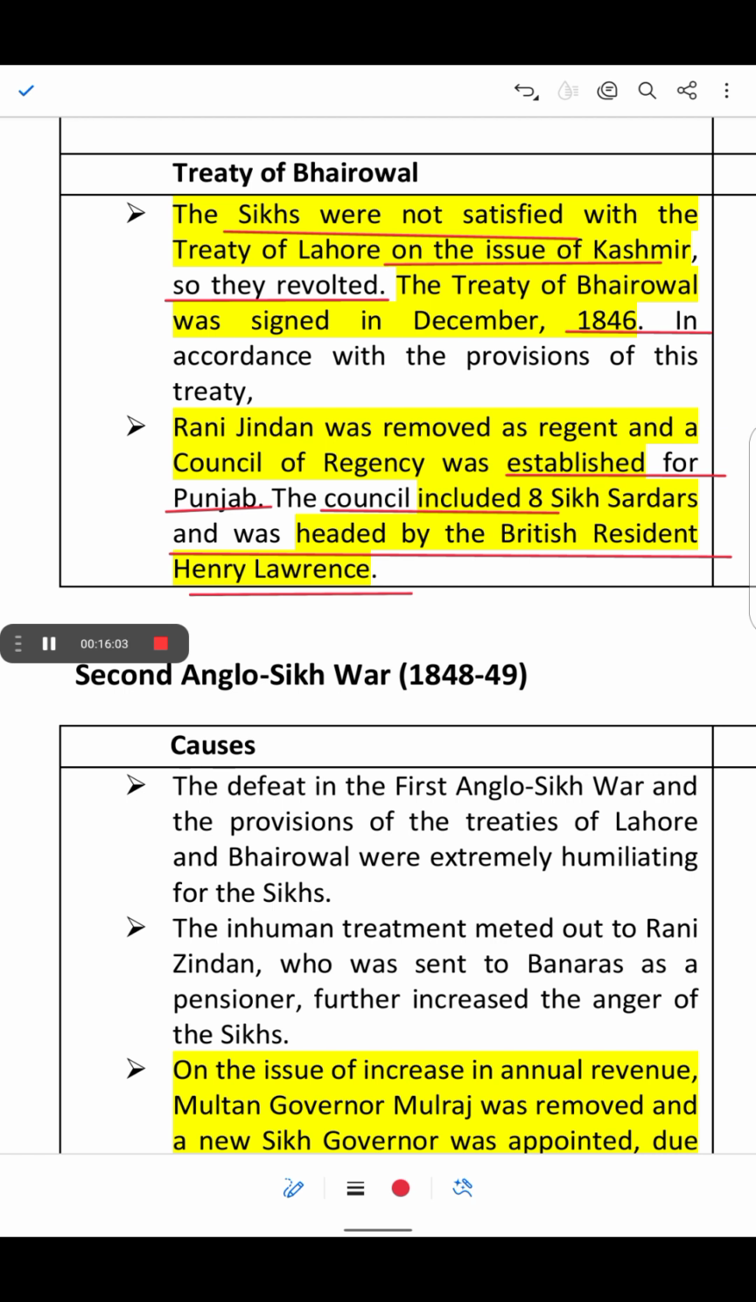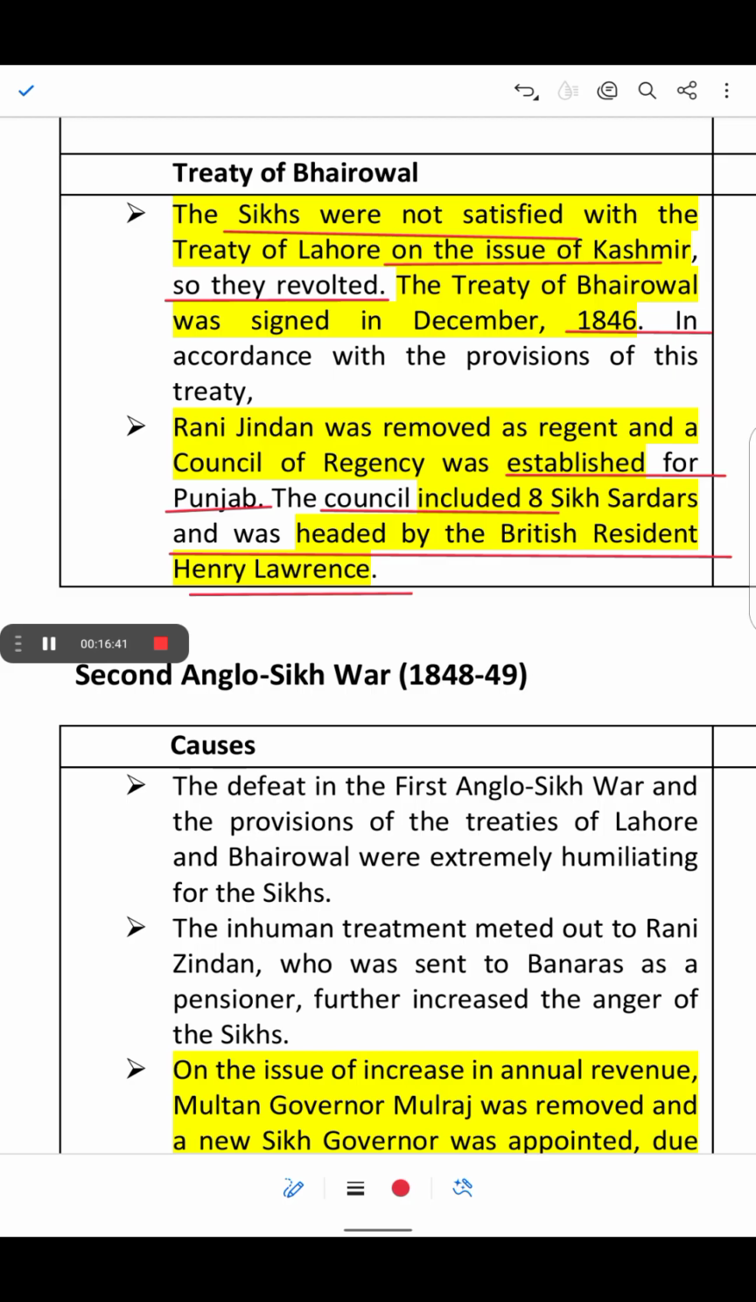The British were now in full control of Punjab and making all the major decisions, because the head of those 8 Sikh leaders was Henry Lawrence, and the Sikh Empire was effectively reduced to a puppet state under British rule. So the treaty made the Sikhs even weaker and further solidified British control over Punjab, which led to the complete annexation of Punjab by the British during 1849.